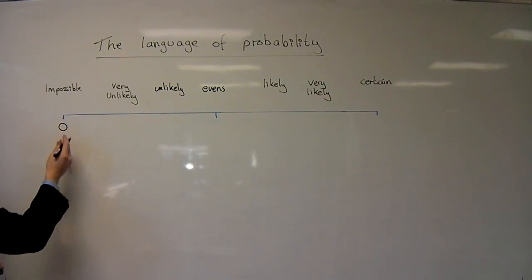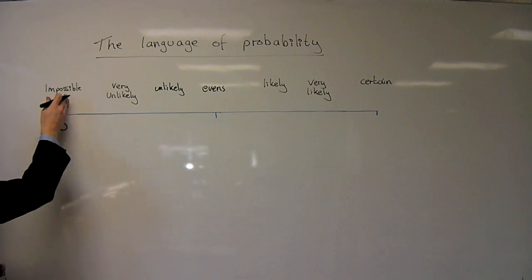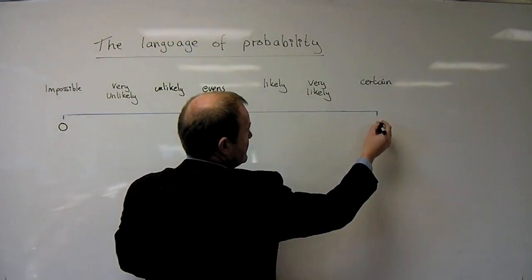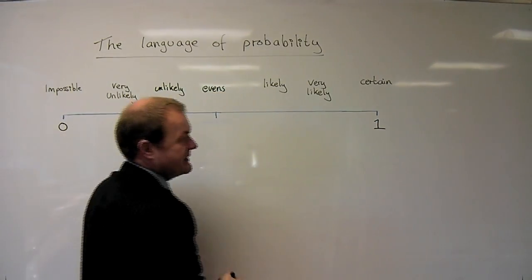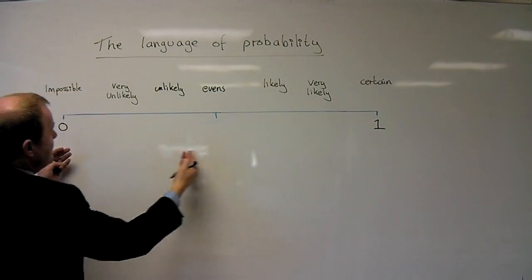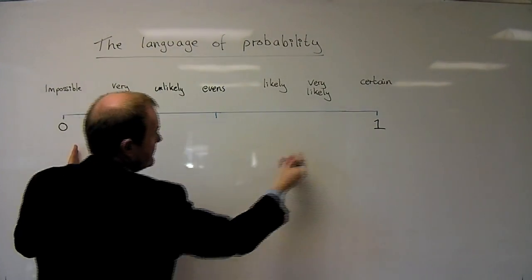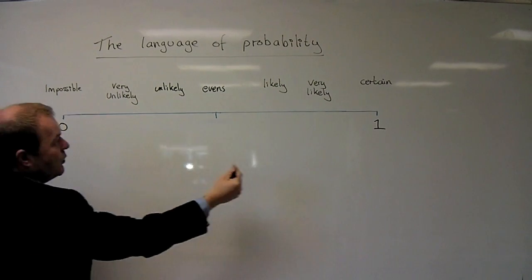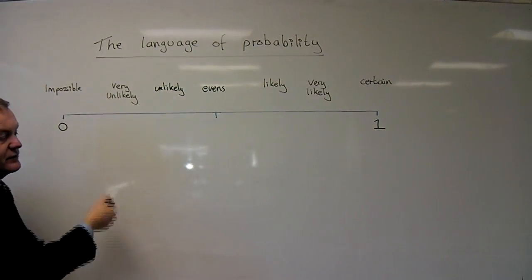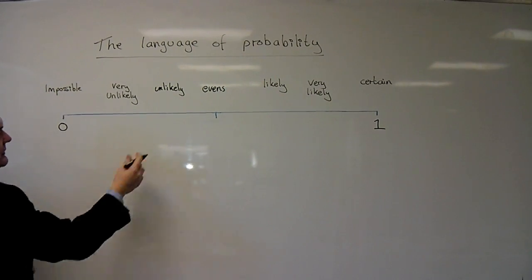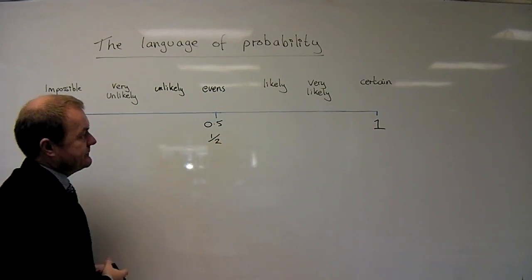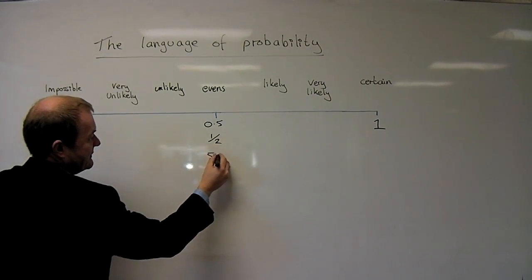ranges from 0. If something is impossible, we would say it's got a 0 chance of happening. And if it was certain to happen, we would say it's got a probability of 1. So the scale of these words is then transposed into numbers, and it's somewhere between 0 and 1. 0 means it will definitely not happen, 1 means it's absolutely guaranteed to happen. And all the numbers in between are clearly decimals or fractions to show the difference. So an evens would be 0.5, or you might write that as a half. Or in fact we could write that as 50%.